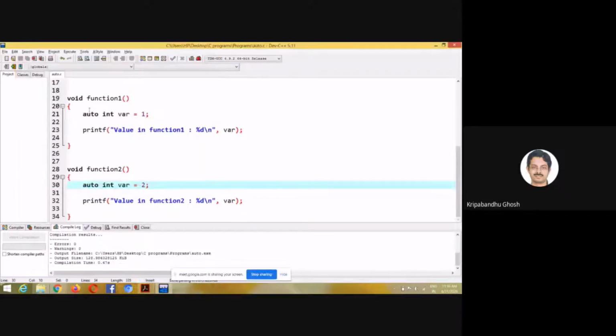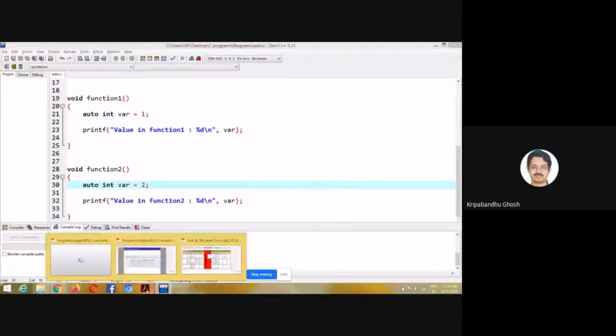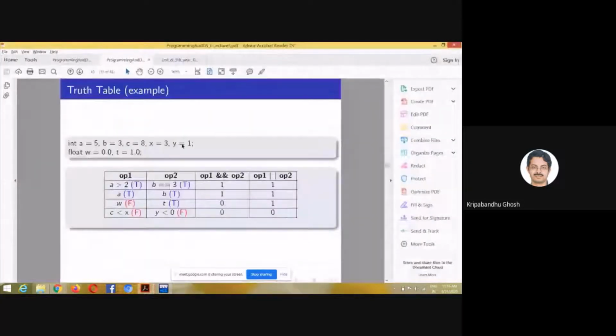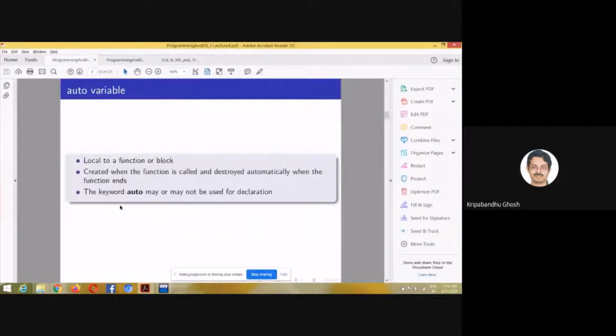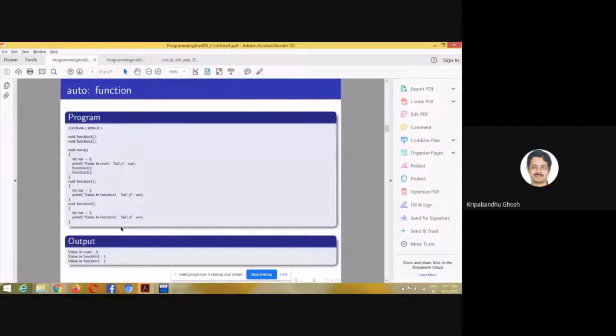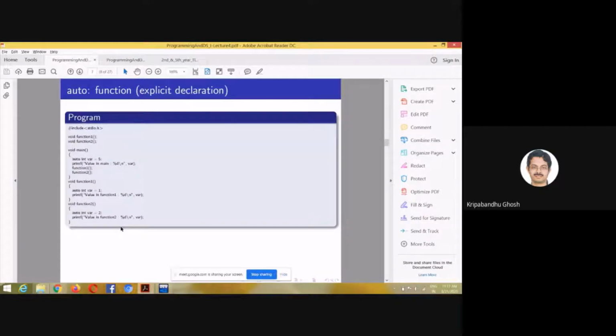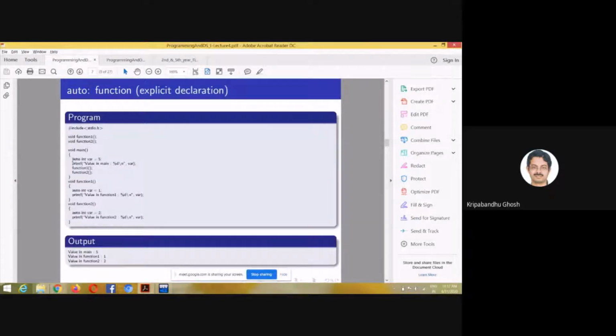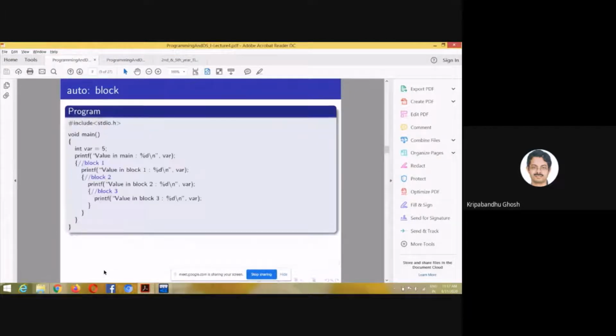Okay. So next, let us consider not this one. So this was about a local variable or an auto variable. I just showed you this example. So for implicit declaration it works. For explicit declaration, that is, you mention the keyword auto, the result will be the same.